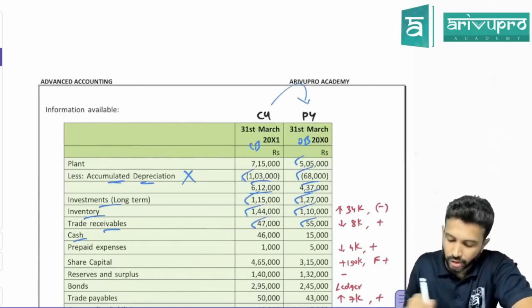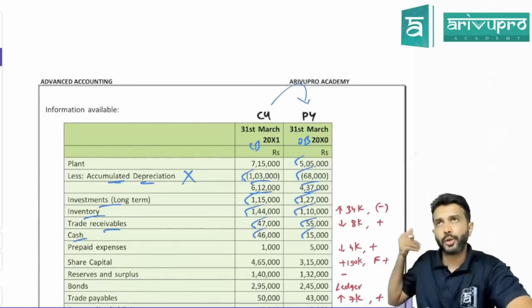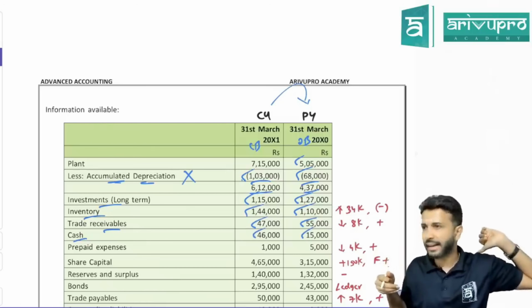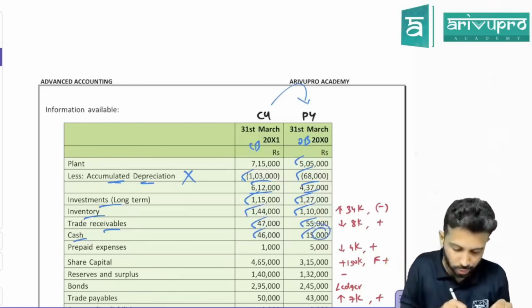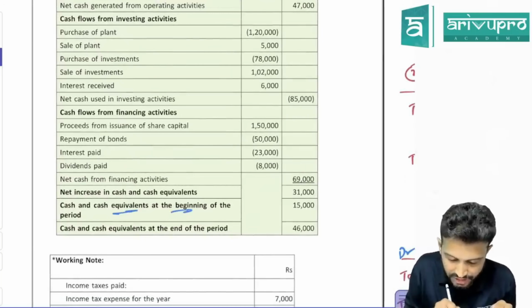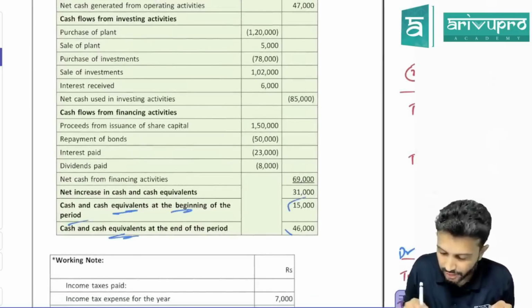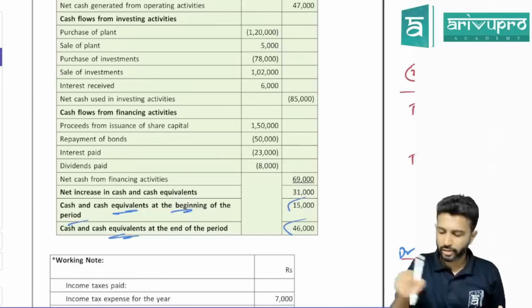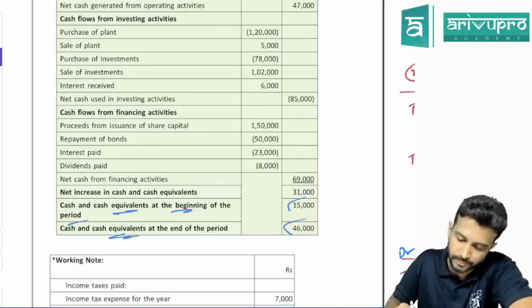Next, cash. This is your opening cash, this is your closing cash. For opening cash and cash equivalents, there is a separate category at the end, which is how much? 15,000. Closing is how much? 46,000. Check at the end, have they taken opening cash and cash equivalents as 15, closing cash equivalents as 46. Okay, so that is your last one. You have to plug in this.